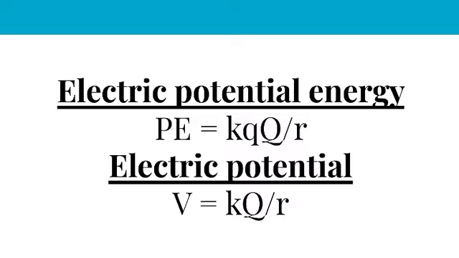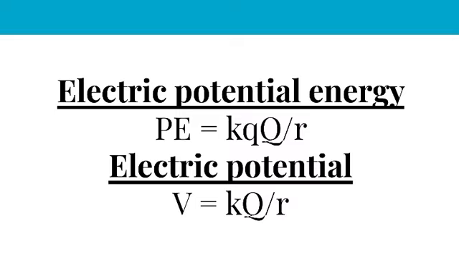Energy is a scalar. It is not a vector. To find the total electric potential energy associated with a set of charges, simply add up the energy, which may be positive or negative, associated with each pair of charges. Then you will get the answer.